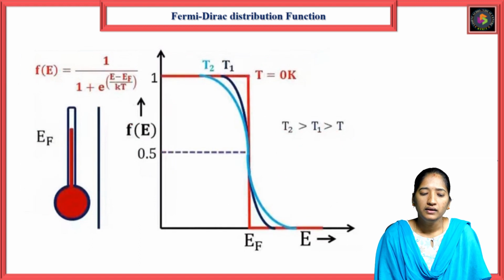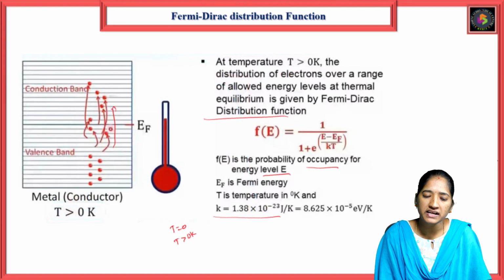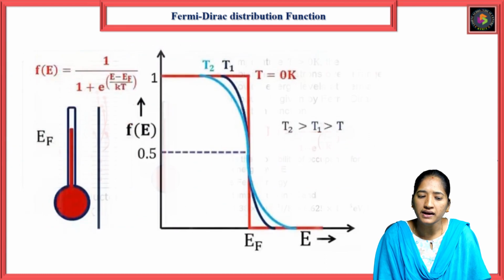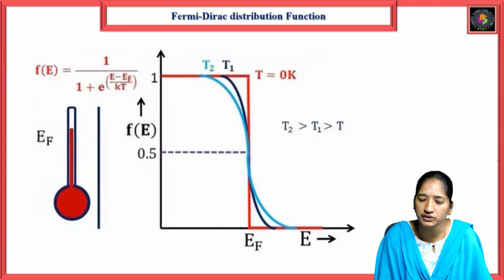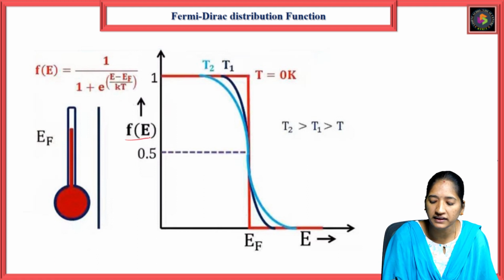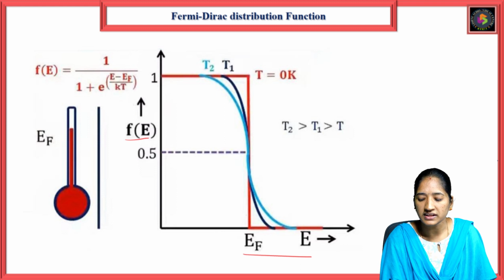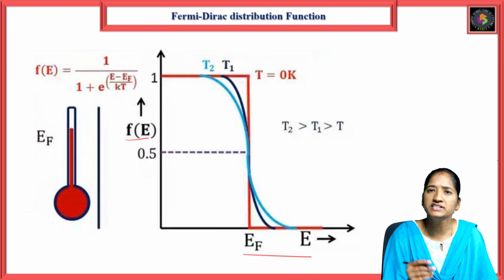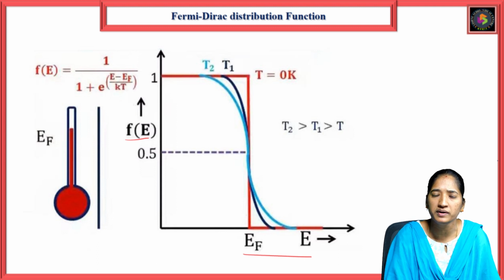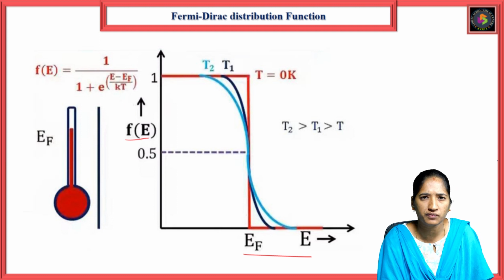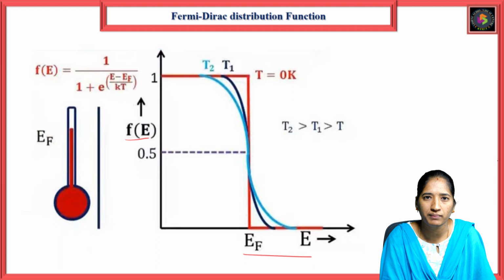So here we are increasing the temperature. This is at absolute temperature, and also increasing the temperature. And what is the Fermi-Dirac distribution function for different energy values relative to the Fermi energy? What happens when the energy is increased? What about the Fermi-Dirac distribution function? The equation is F of E equals 1 by 1 plus e power (E minus EF) by kT.